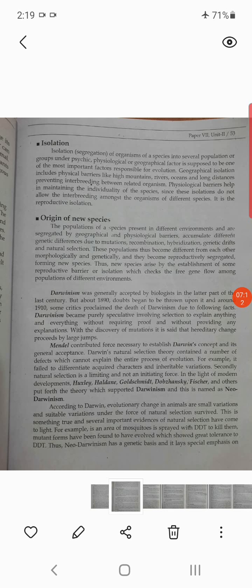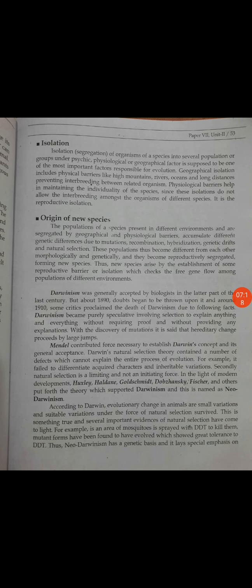Darwinism was generally accepted by biologists in the latter part of the last century. Then Mendel contributed the force necessary to establish Darwin's concept and its general acceptance. Then Huxley, Haldane, Goldschmidt, Dobzhansky, Fisher, and others put forth theories which supported Darwinism, and this was named Neo-Darwinism. So, post-Darwin effects are there. This is very interesting, but you have to read it four or five times, then you will understand Darwinism and Neo-Darwinism better.